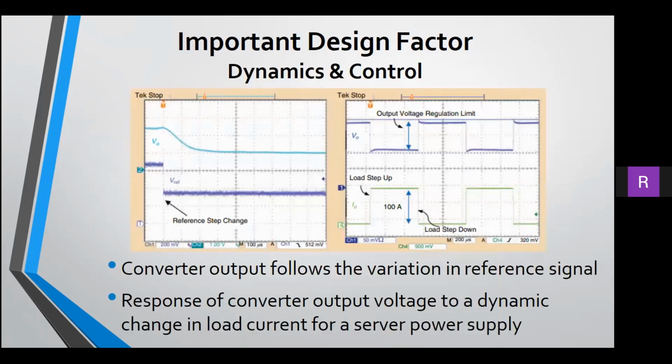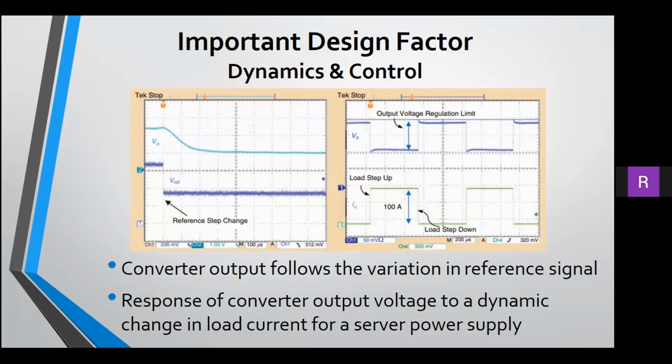There are two important aspects of power converters used in CEDs. Control, where the converter output follows a desired input reference signal, and regulation, where the converter output remains within desired limits with change in output parameters.